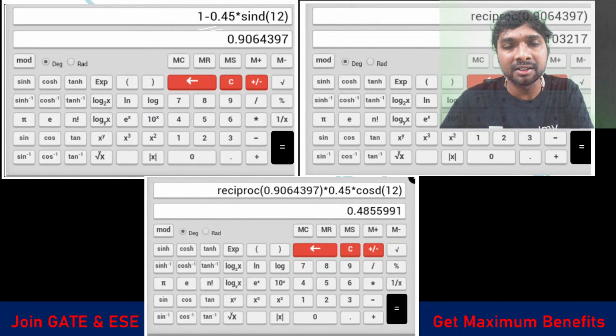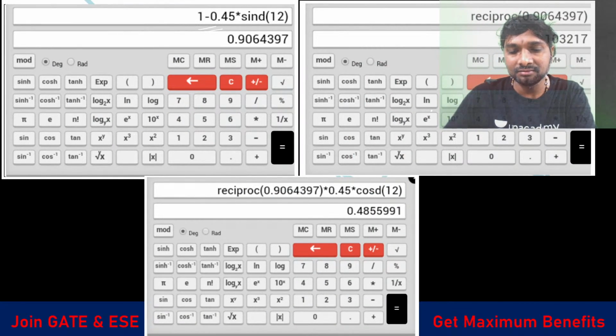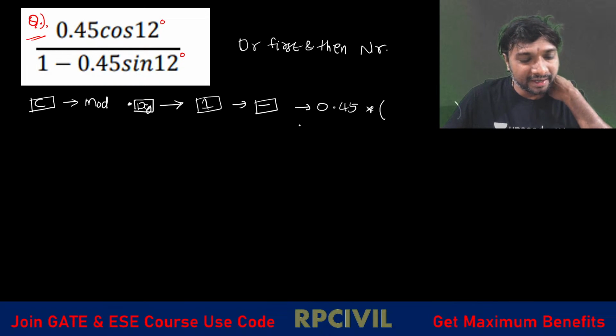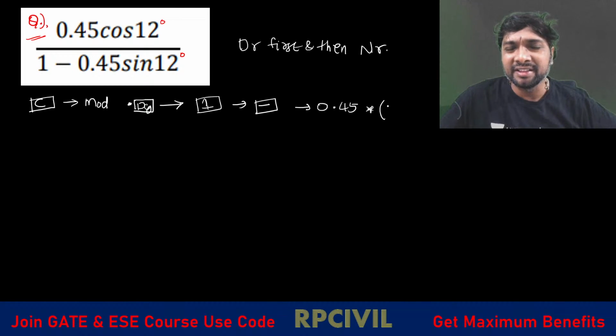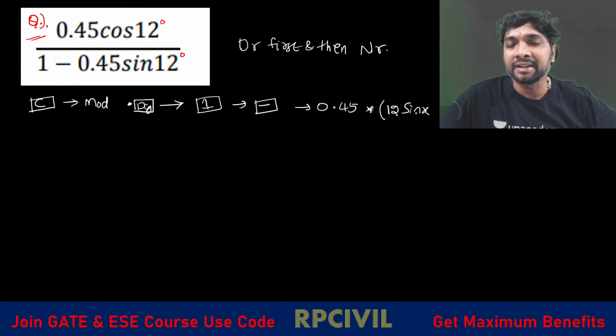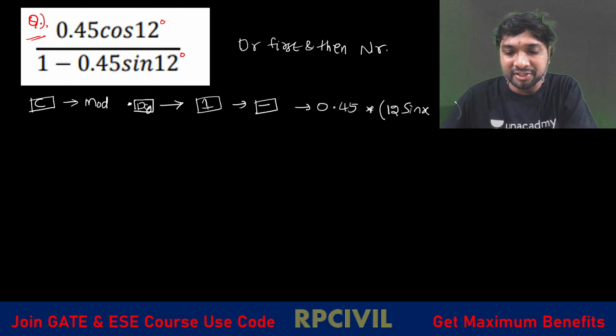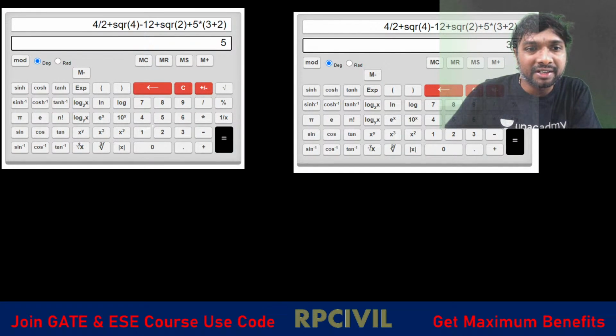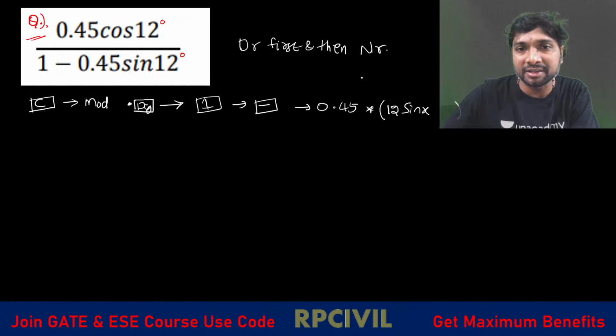Why do we have to open a bracket here? Because we have to write this 12 first, right? Sin 12 first, then sin we have to select, right? So first we need to enter the number 12 degrees, and then we have to select sin. Is that clear? And press the equality symbol. After pressing that equality symbol, you will be getting some value or not?